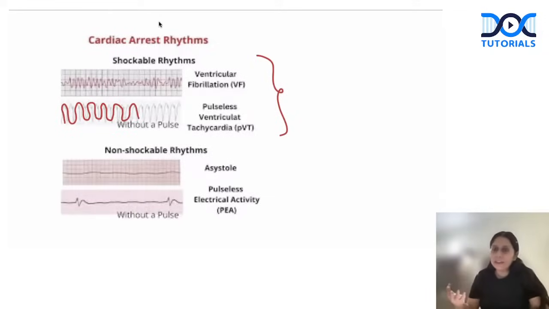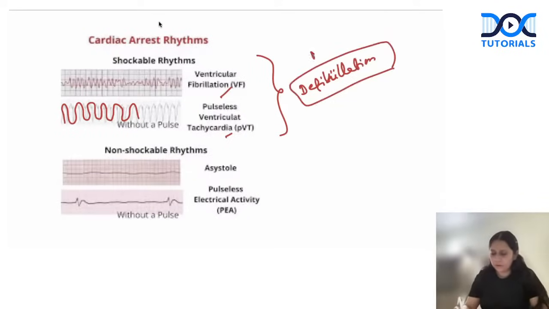So the heart is not getting time to get refilled because diastolic time has very much reduced. In both VF and VT, the heart has gone brisk. The definitive management when the heart goes erratic or brisk is to give a shock and stop the heart momentarily, so that when the heart resumes its rhythm, it could be sinus rhythm, which is the natural rhythm of the heart. So the definitive management of shockable rhythm is defibrillation.